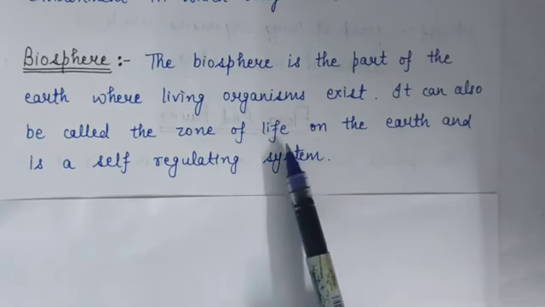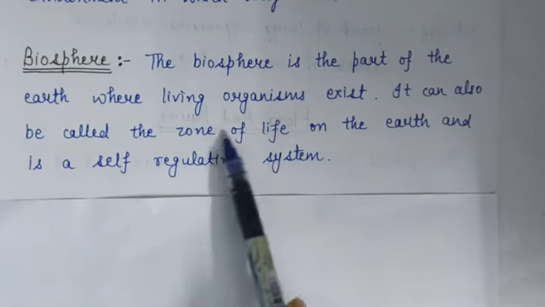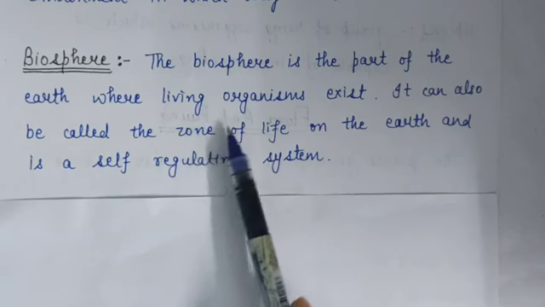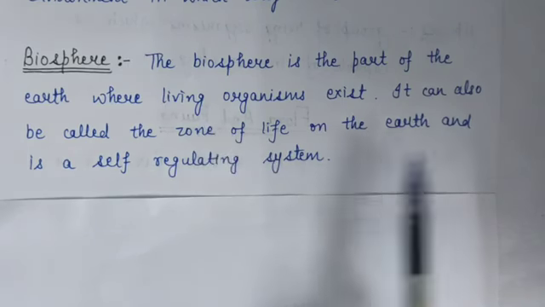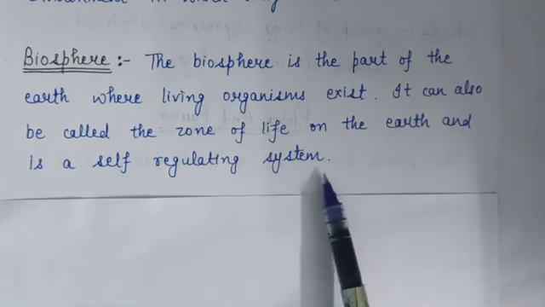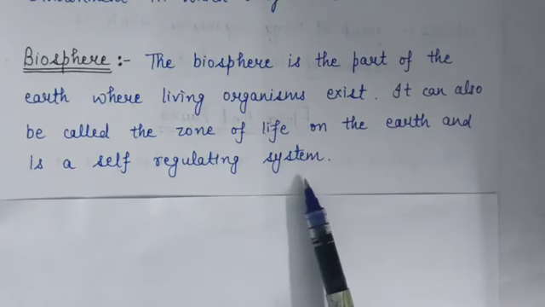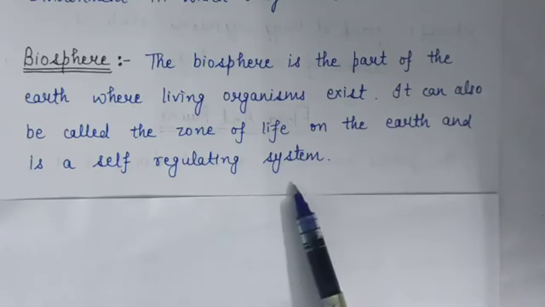All the living organisms come under this zone. Means under this biosphere, and it is a self-regulating system. So what is biosphere? Part of earth where living organisms exist, or we can say it is a part of earth where life is possible.